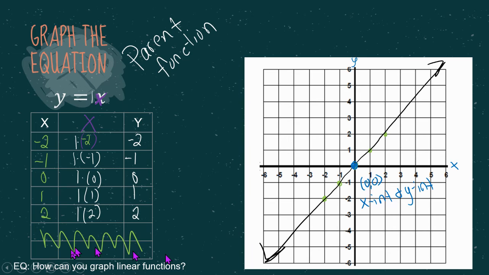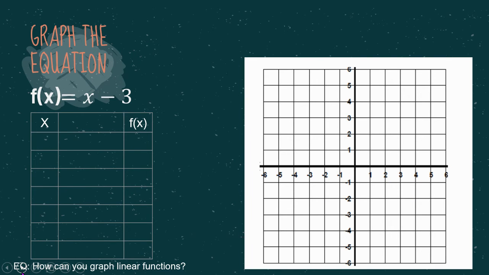All right, moving right along, let's kick things up a notch. Instead of having the simple, easy, basic parent function, we're going to kick it up and put a -3 at the end. Okay? So we're going to put our function here in the middle. Whatever this is, our function, we're going to put in the middle.